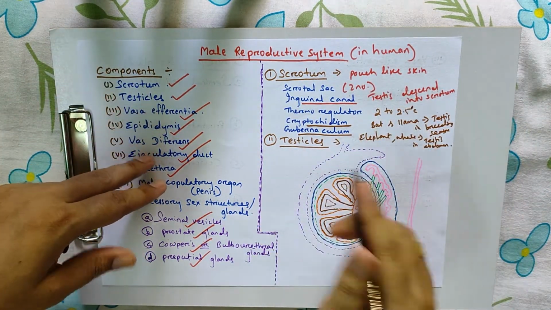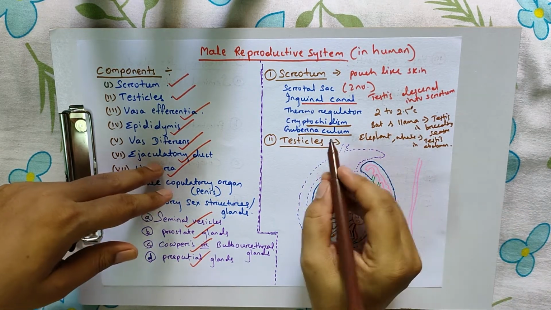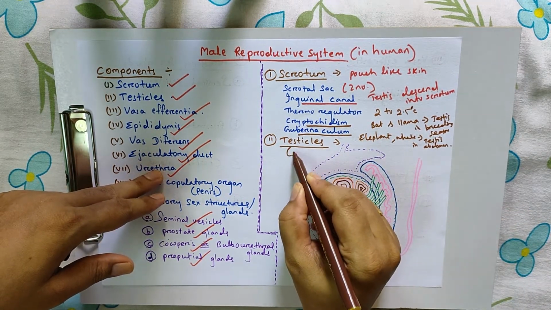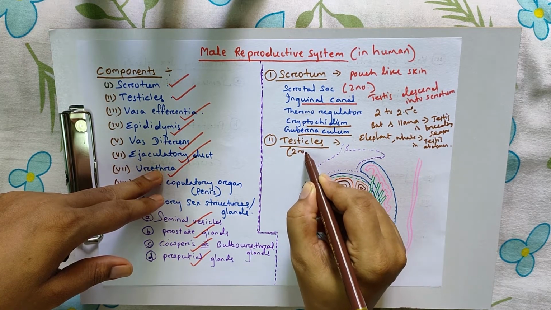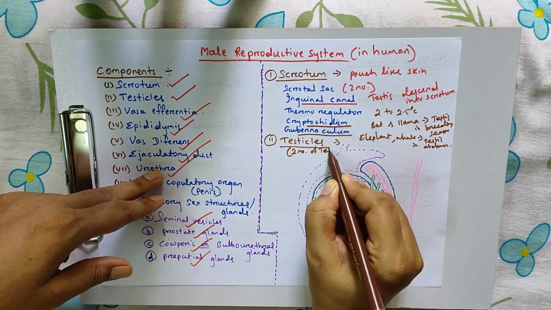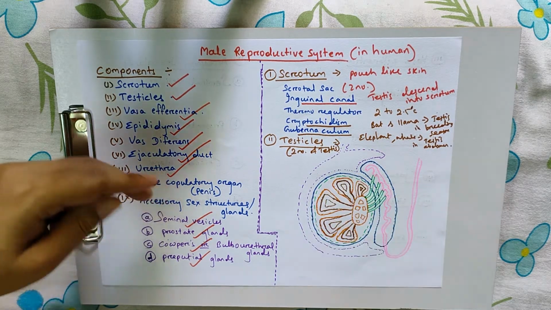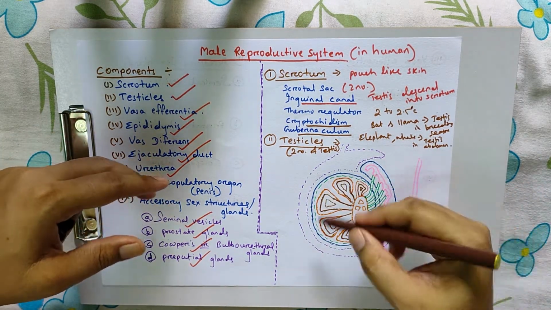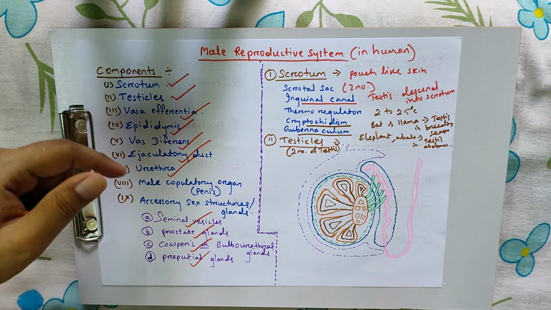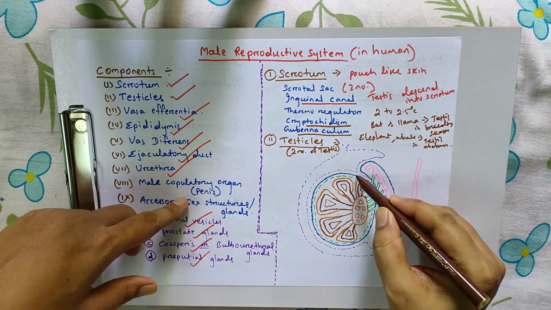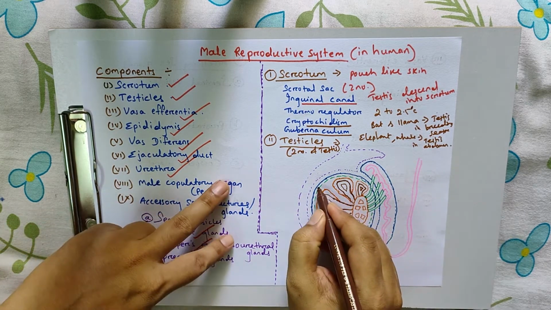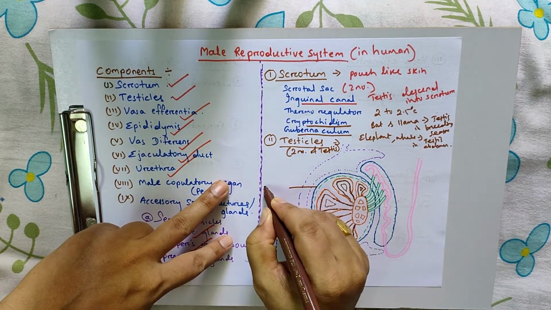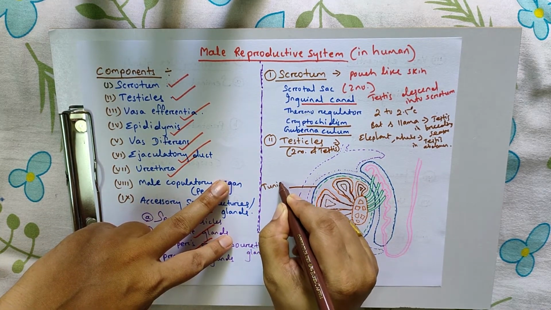Now the next one is testicles, or two testes. It is the plural term, two testes. Okay, this is the diagram of the testes. This line is called tunica albuginea.